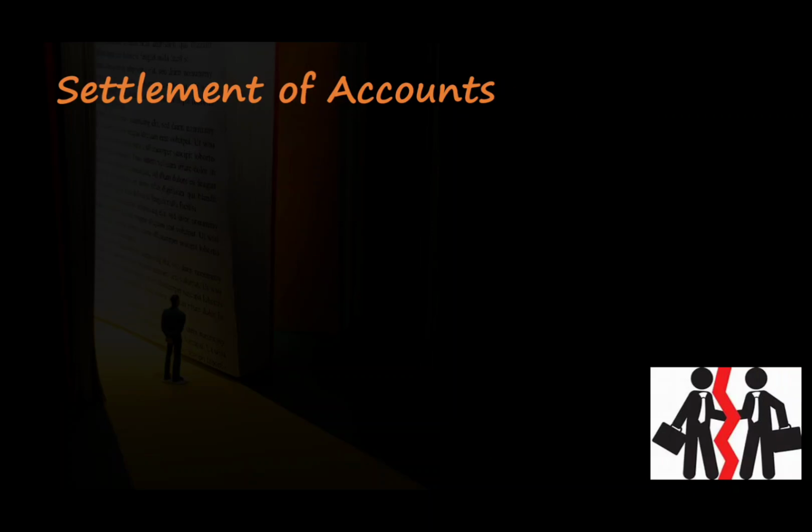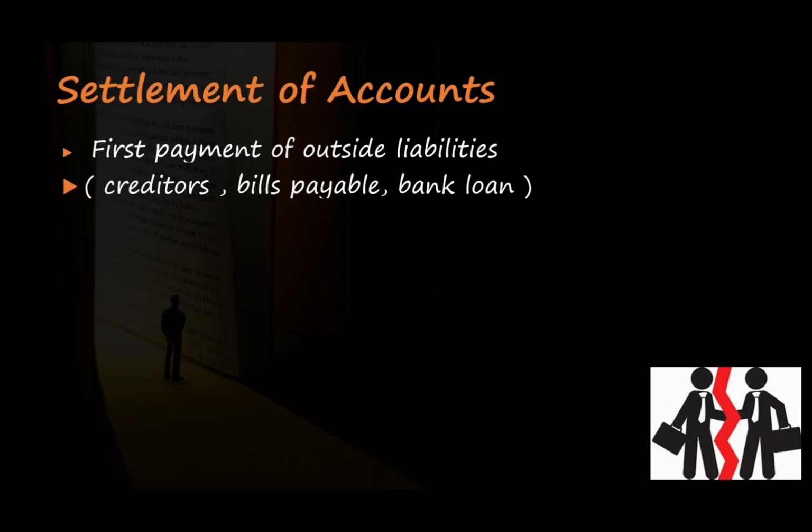So when on dissolution, the firm has to first pay the outside liabilities, that is, the liabilities which the business concern owes to the outsiders, like creditors, bills payable, bank loan, or any other external liabilities.